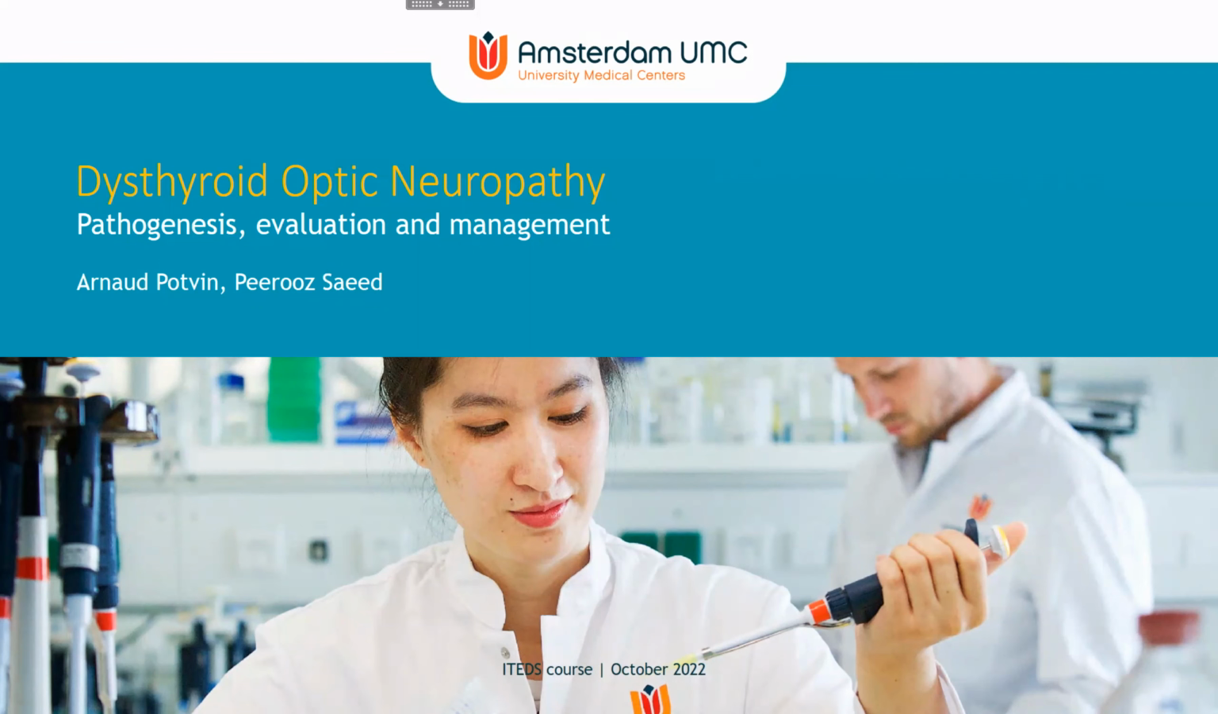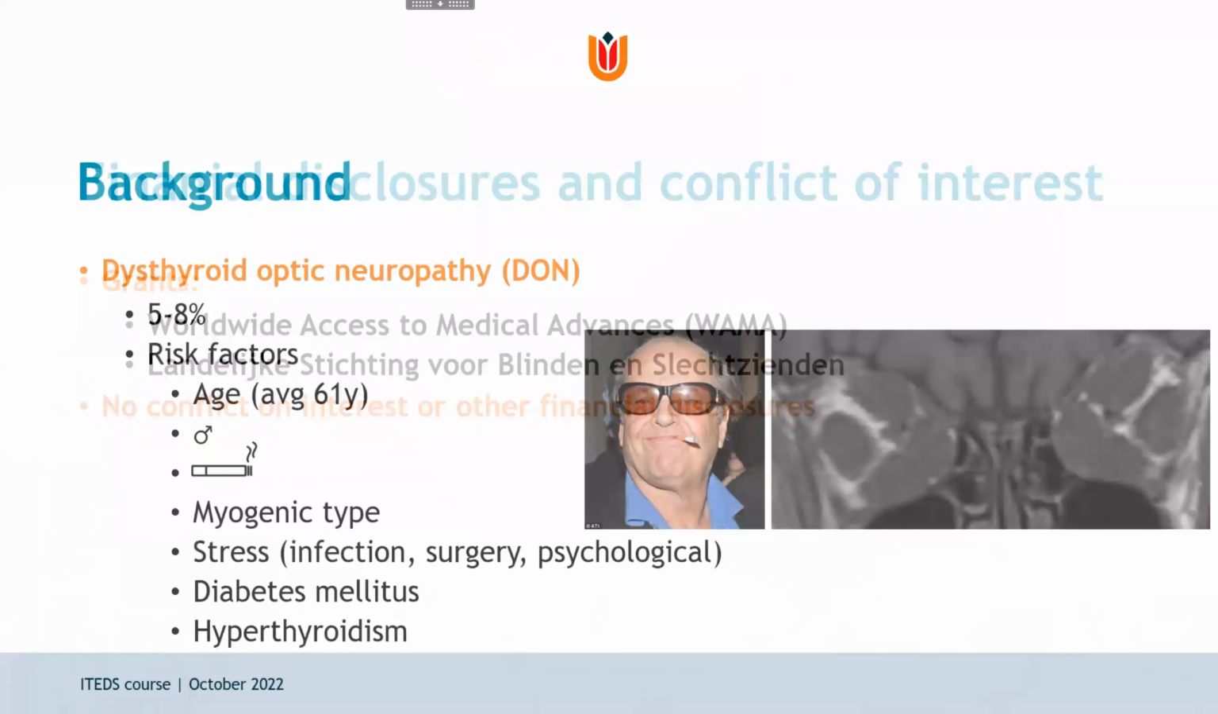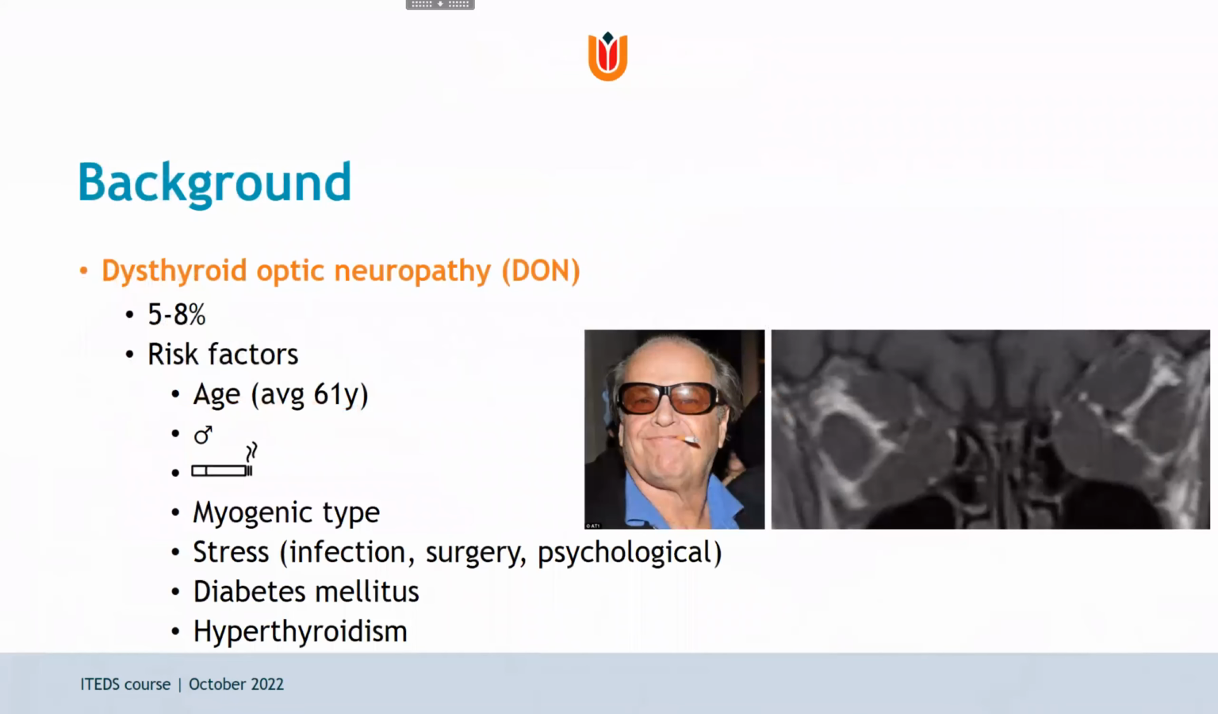I'll be discussing the topic of dysthyroid optic neuropathy, or DON. Let's start off with some background information. DON occurs in about 5 to 8% of Graves orbitopathy patients.